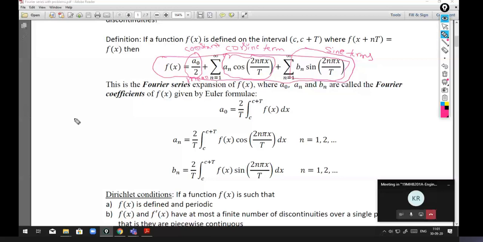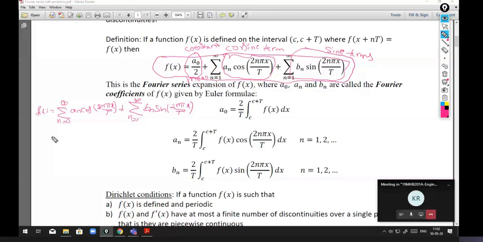So f of x is equal to the summation n from 0 to infinity of an cos 2n pi x by T, plus the summation n from 1 to infinity of bn sin 2n pi x by T. This is also a way we can express a Fourier series. In some books they start with n from 0 to infinity. In this case, these are the Euler formulae that we get.